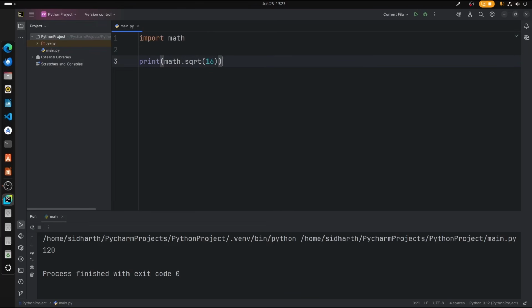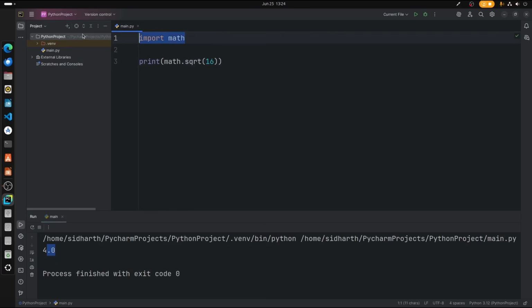Alright, so when you print that, we can see math square root of 16 is 4.0, which is written as a decimal value.